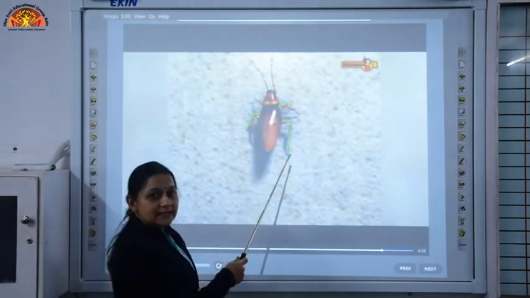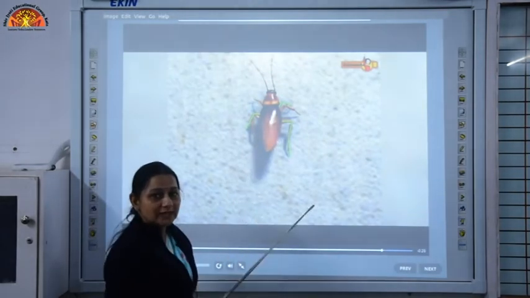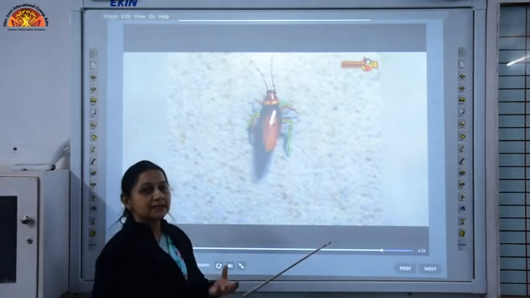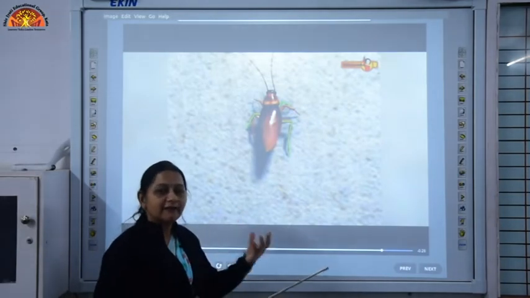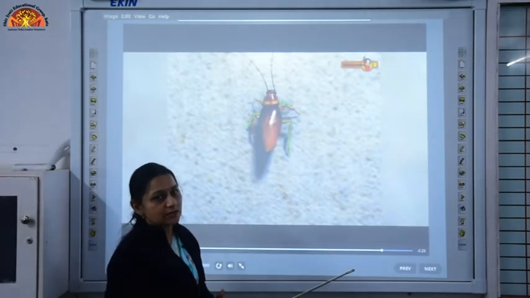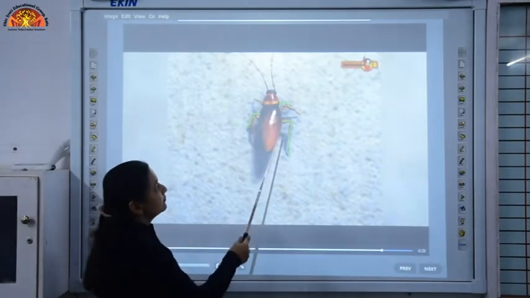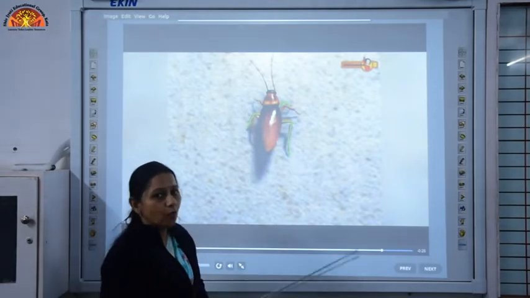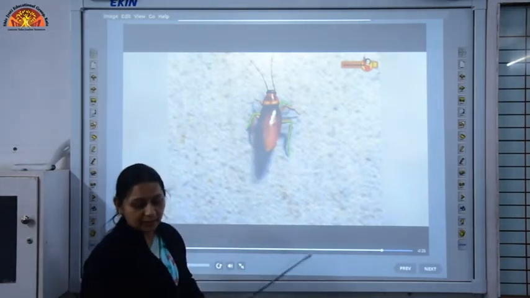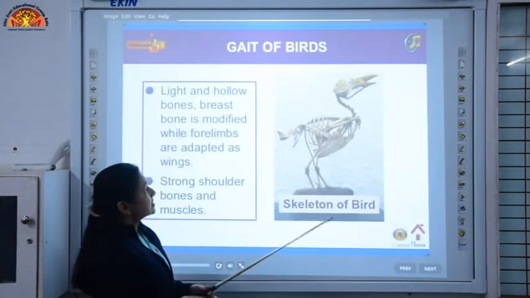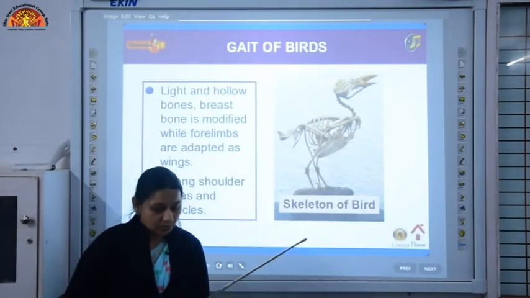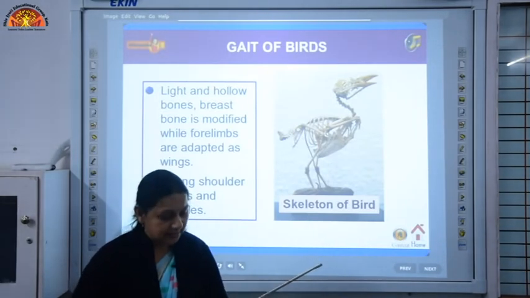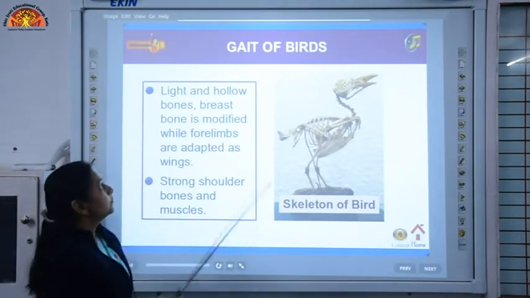Its body consists of 3 pairs of legs and 2 pairs of wings which help it in flying. So, you can see cockroaches can climb, they can fly and they can walk also. These 3 pairs of legs are used alternately in walking, and the wings help it to fly. Children, this cockroach is the fastest land insect. Now, locomotion in birds.